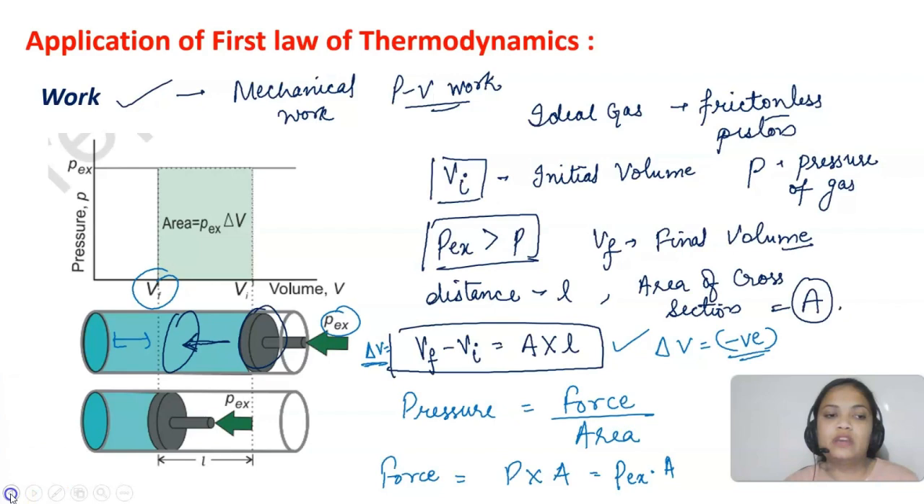Okay, so this much we have done till now, that force will be equal to pressure into area, P external into area. Now we are calculating work done, right? So what is work done? Try to recall the formula of work done. आपने physics में पढ़ा होगा. So here we are talking about work done.